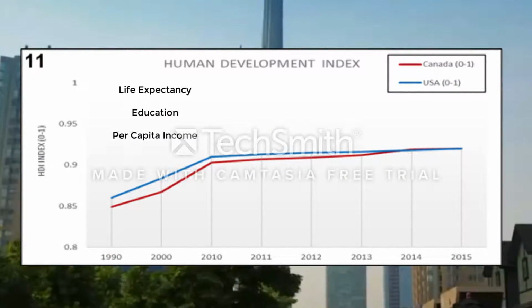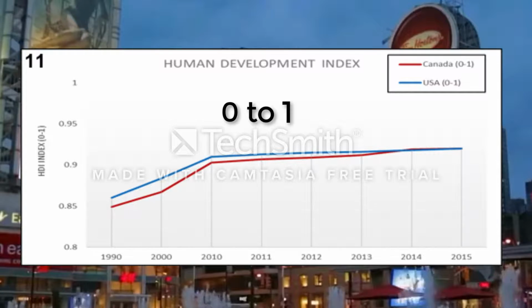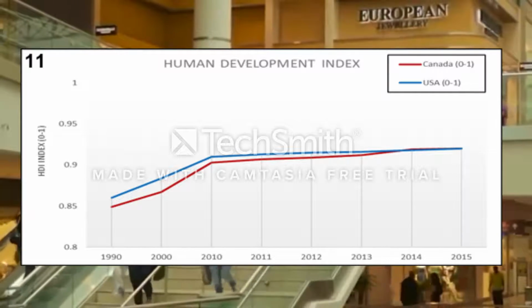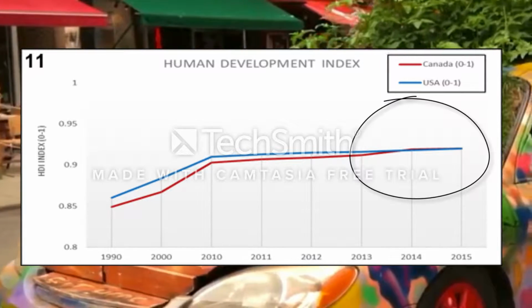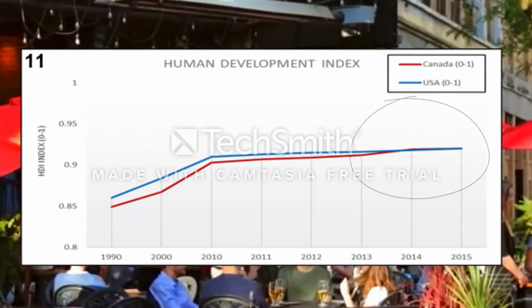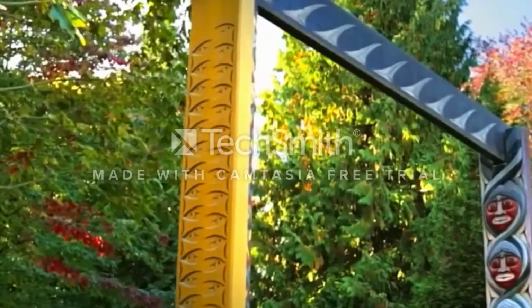The Human Development Index measures life expectancy, education, and per capita income, ranked on a scale from 0 to 1. Both the US and Canada have shown equal increasing trends over the last 2 decades, being at the higher ends, from around 0.8 to 0.9, which makes sense because both countries are highly developed.